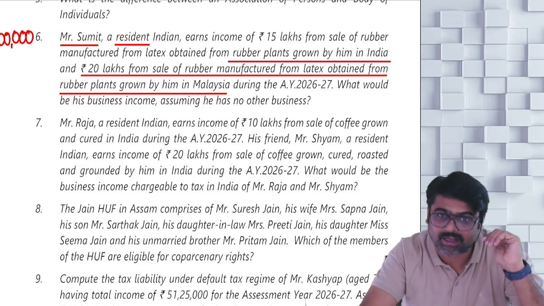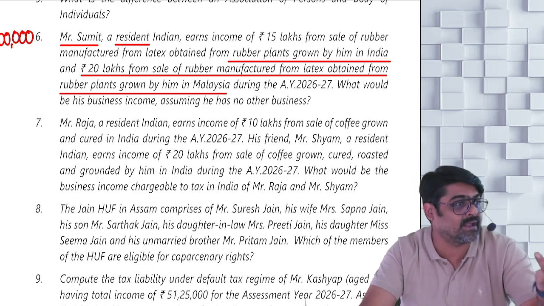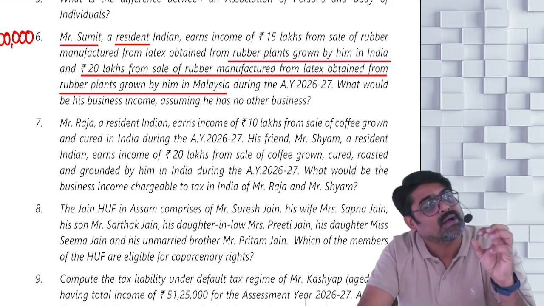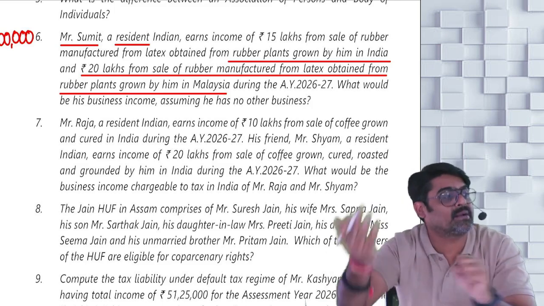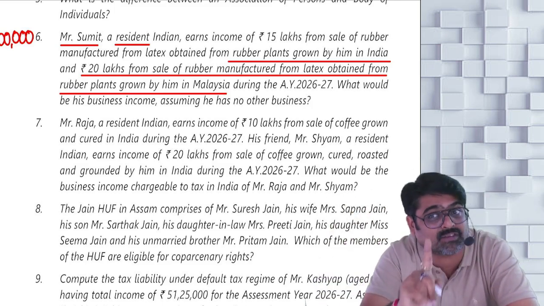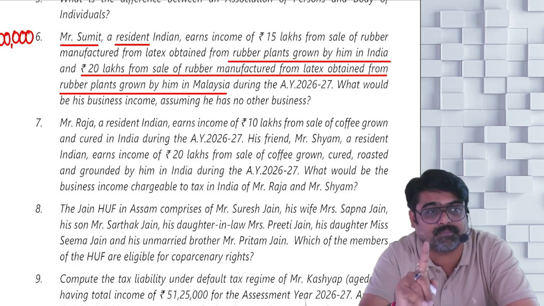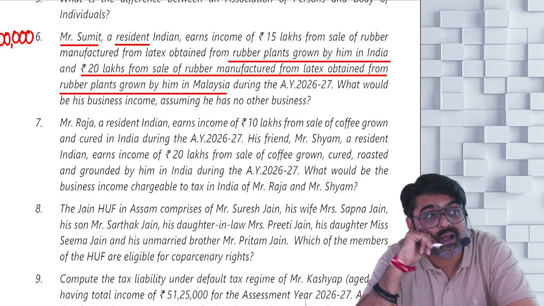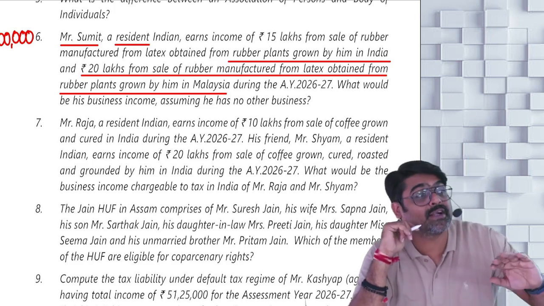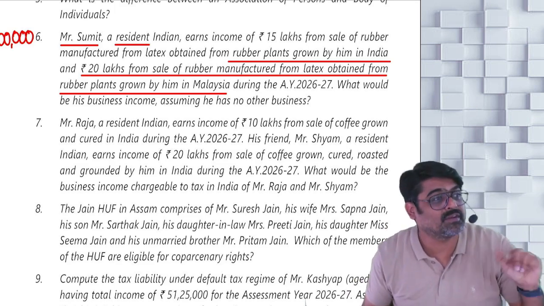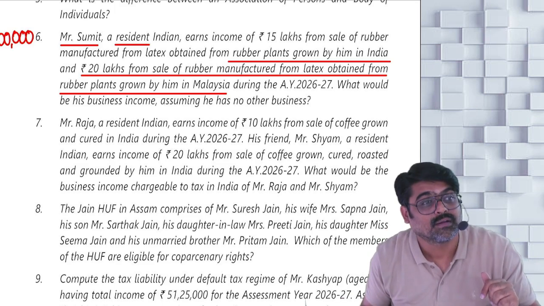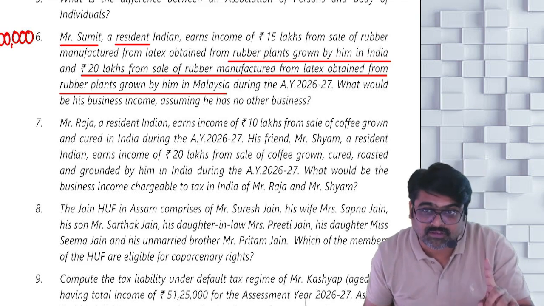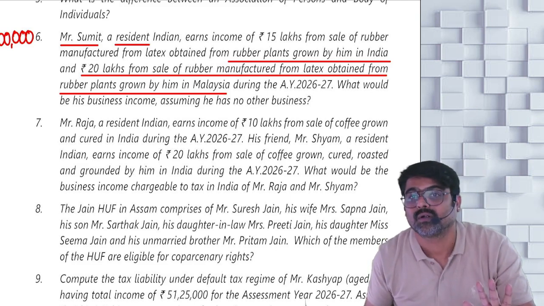Malaysia is outside India. So the land is situated outside India. On that land, if you are growing rubber plants and deriving rubber from it, manufacturing and selling, this entire 20 lakhs will be taxable as your PGBP income. But wait. Only if it is received in India, provided your status is RNOR or NR. But what if your status is ROR? Whether you receive it in India or outside India, it will always be taxable in India, because you are ROR.